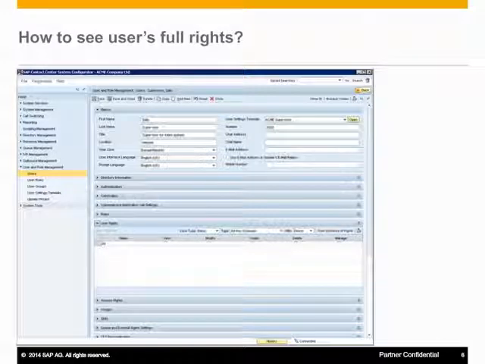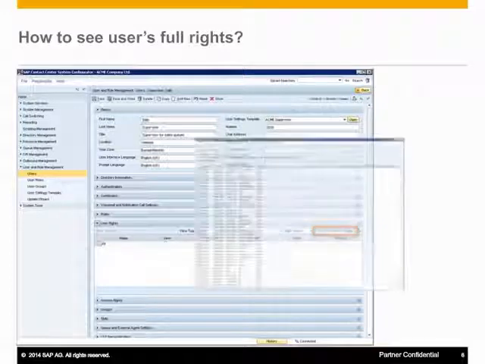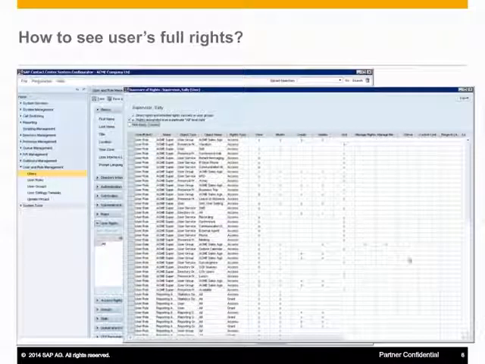In the System Configurator, under the User Rights block of every user, there is a button called View Summary of Rights. With a click of that button, a new window opens showing a complete user rights matrix of that user. This matrix shows all rights the user has via roles and groups, as well as rights assigned directly to the user. The rights can be sorted by every column to, for example, find out whether there are overlapping rights or why one user has access to something to which otherwise similar user does not.